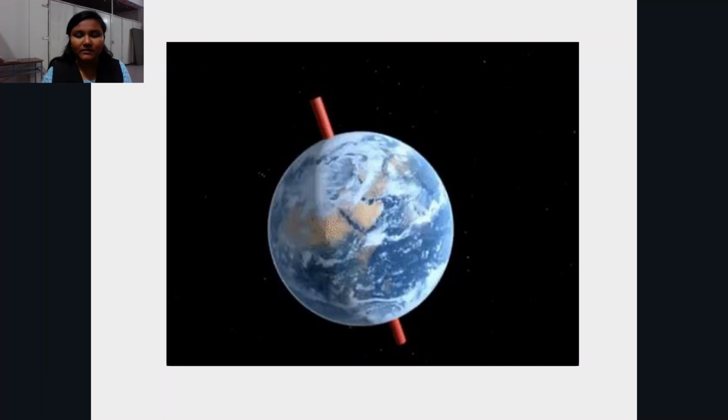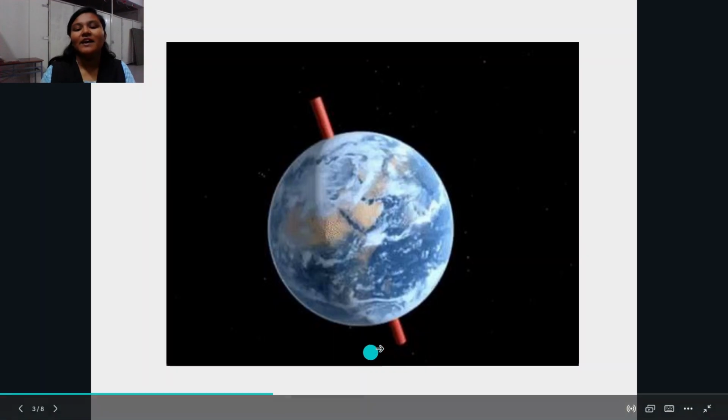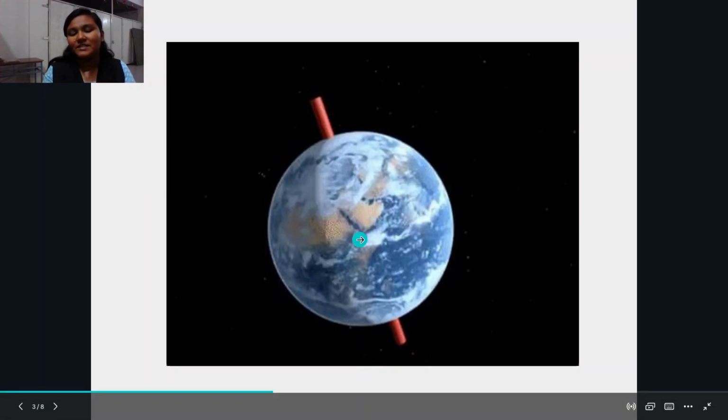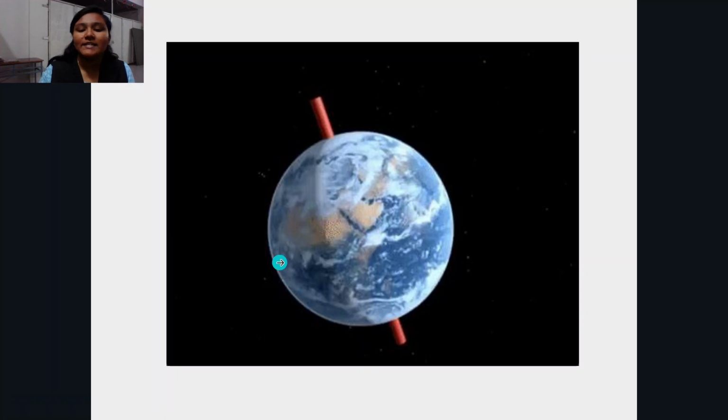Just like a top that we play with goes around itself, the earth does the same. This imaginary line called the axis goes from the north pole here to the south pole here, and because of which we can understand that it is going around itself, and the motion is from west to east. And because of this motion, we have our day and night.